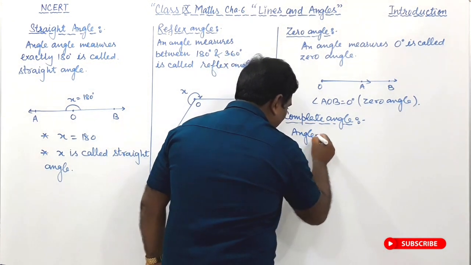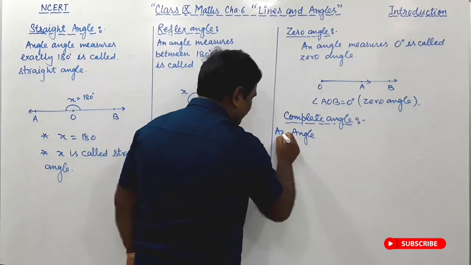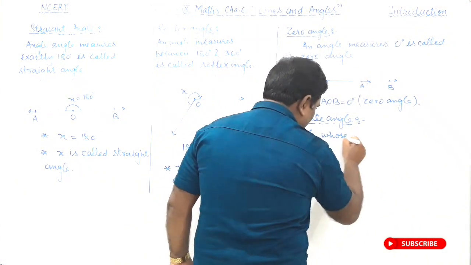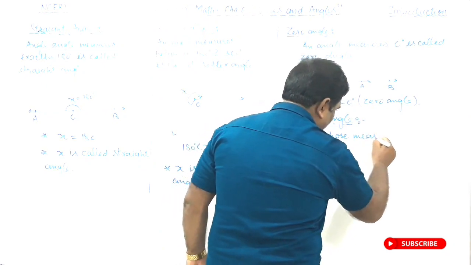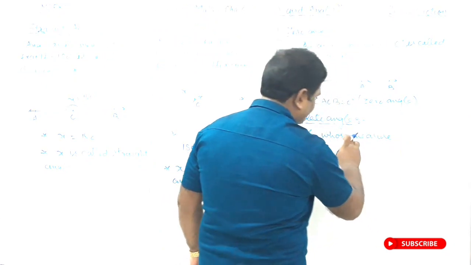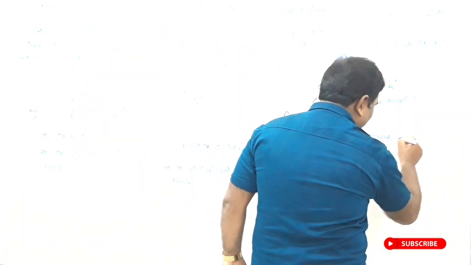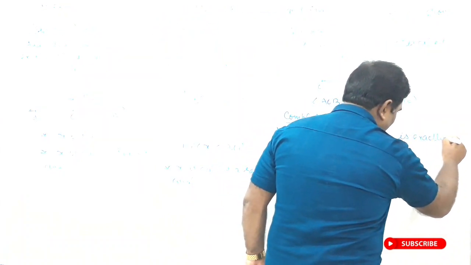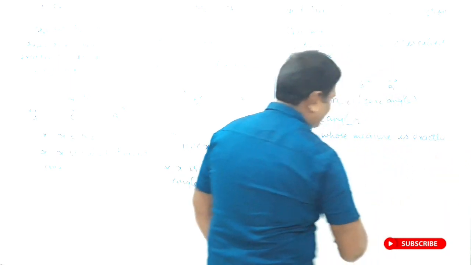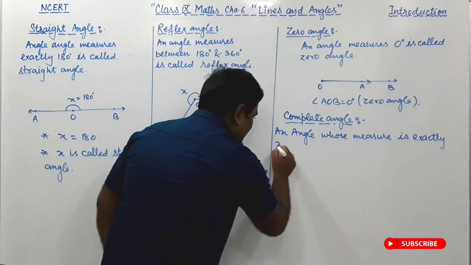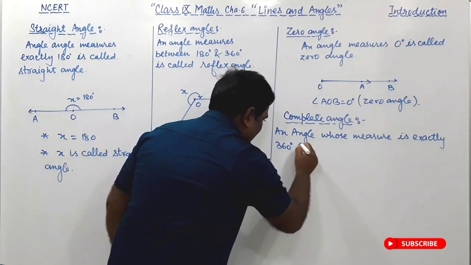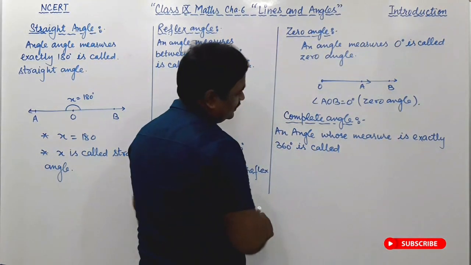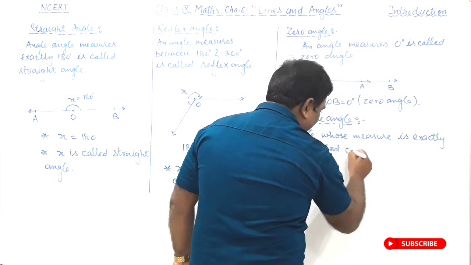An angle whose measure is exactly 360 degrees is called a complete angle.